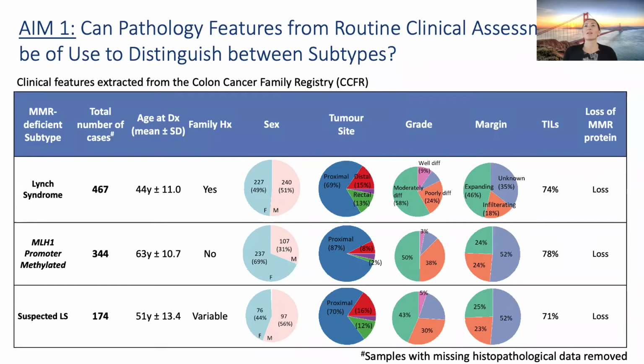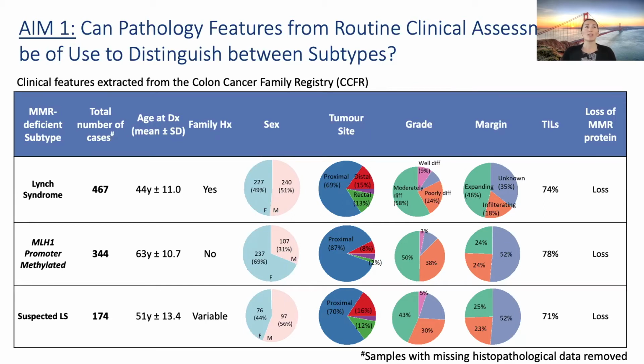Regarding the margin, Lynch syndrome has an expanding margin, where the other two groups showed even distribution between expanding margin and infiltrating margin. All three subtypes showed a high percentage of tumor infiltrating lymphocytes, which is characteristic of MMR-deficient colorectal cancers, and all showed the loss of MMR protein expression.